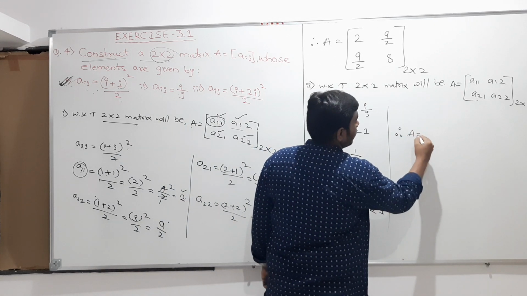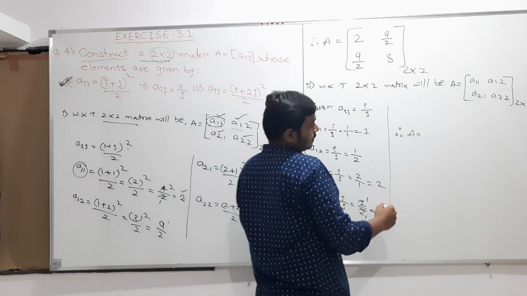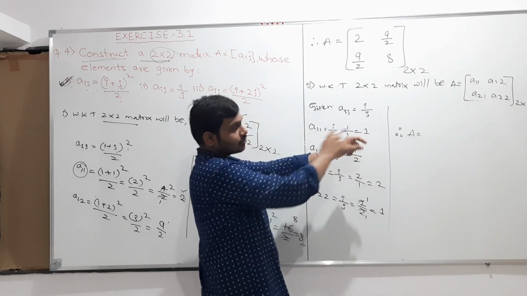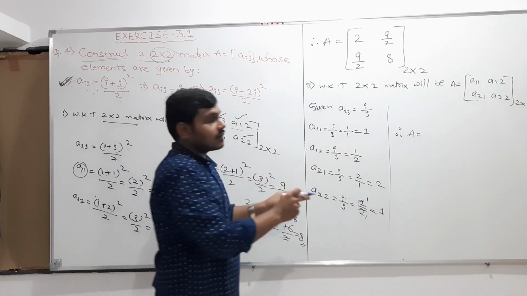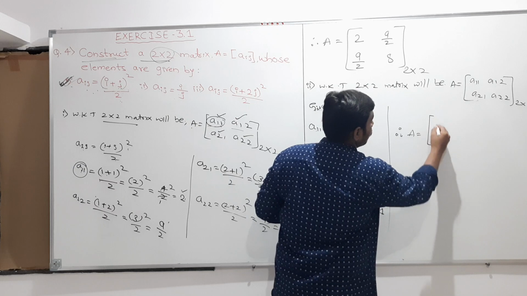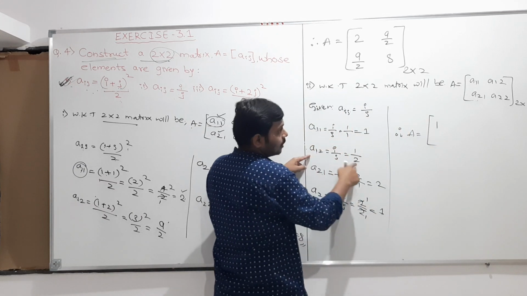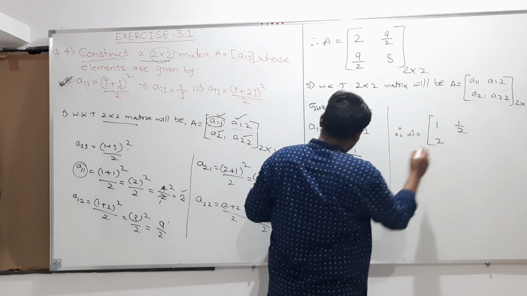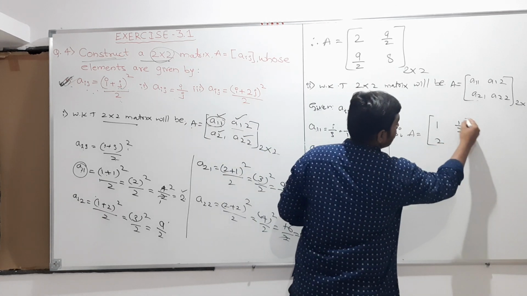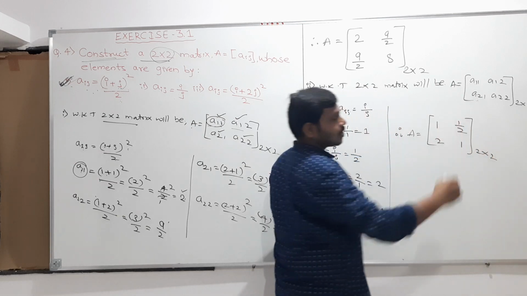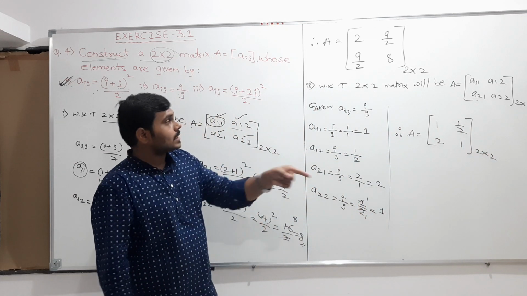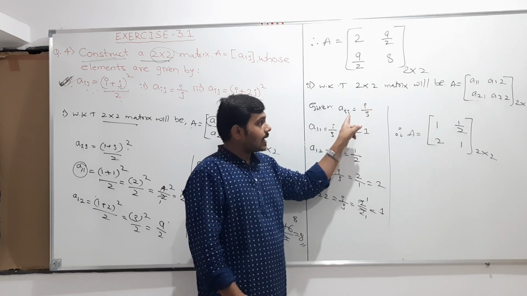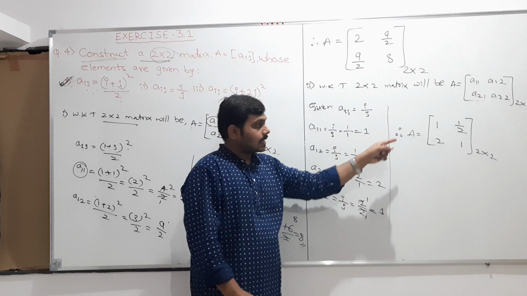So A is equal to the 2 cross 2 matrix they told you to construct. What is the A11 value? Substituting the values we found here, A11 value is 1, A12 value is 1 by 2, A21 value is 2, and A22 value is 1. So this is the matrix of order 2 cross 2 which satisfies the Aij that they gave you, Aij is equal to i by j. So like this you can write.